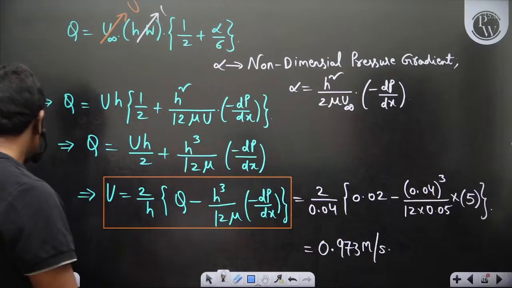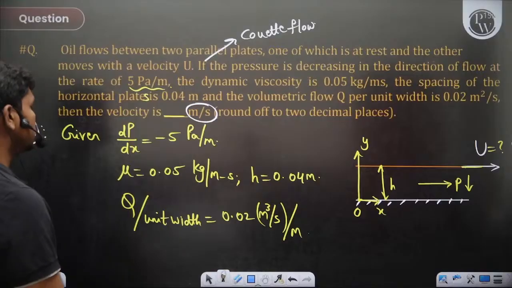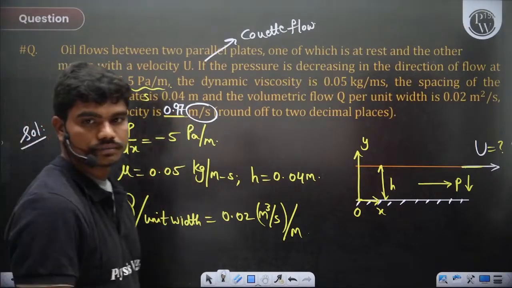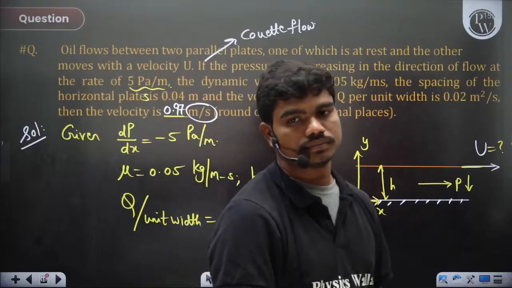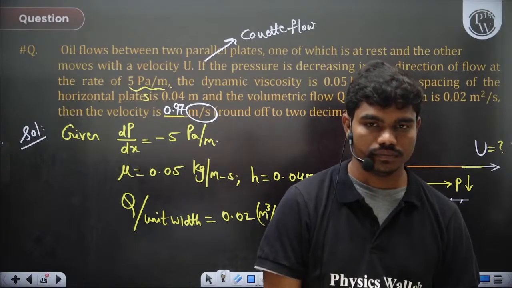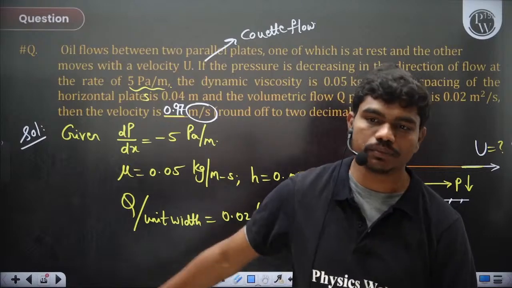Okay, so this is 0.973, to 2 decimals, so 0.97 meters per second. Okay, did you all get this 0.97?